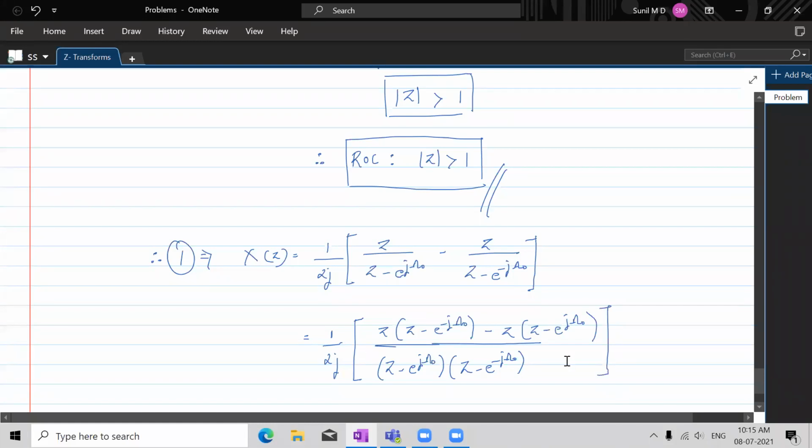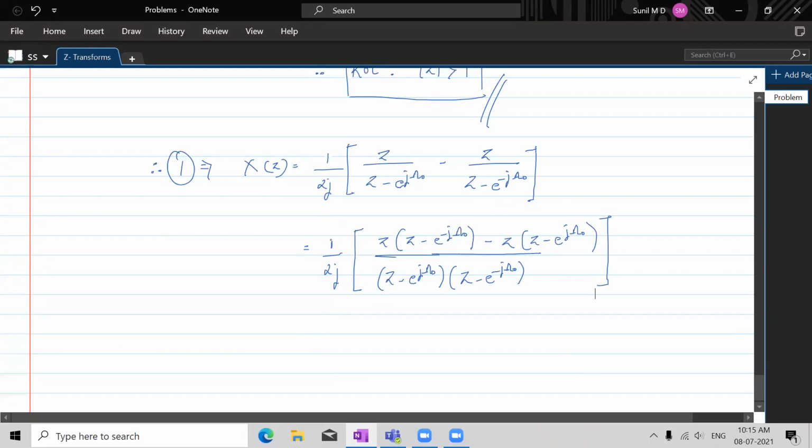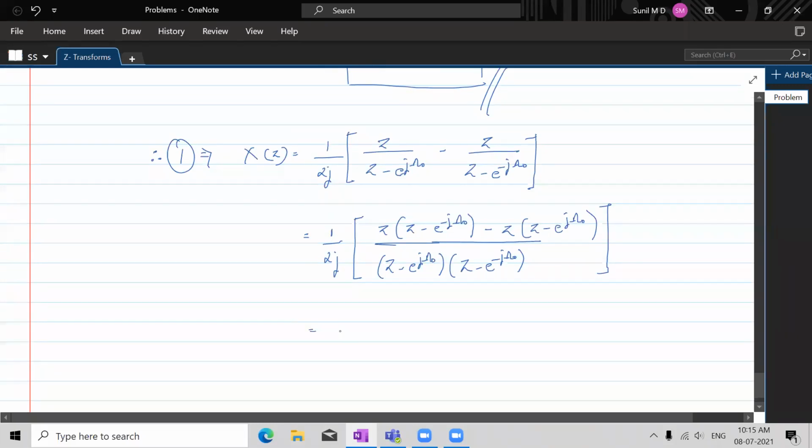Now if you just solve this, it would be z square minus z into e power minus j omega naught minus z square plus z into e power j omega naught. So in the denominator, what can we have?